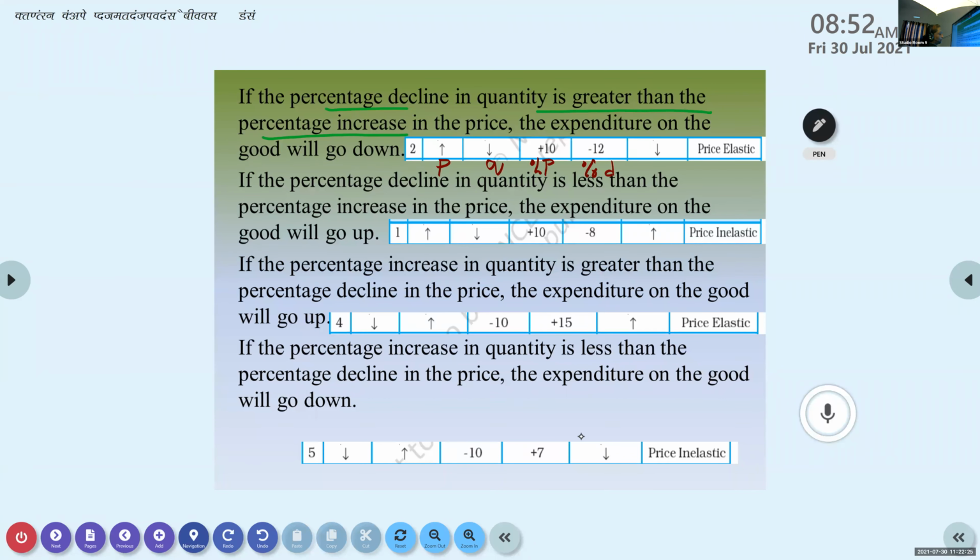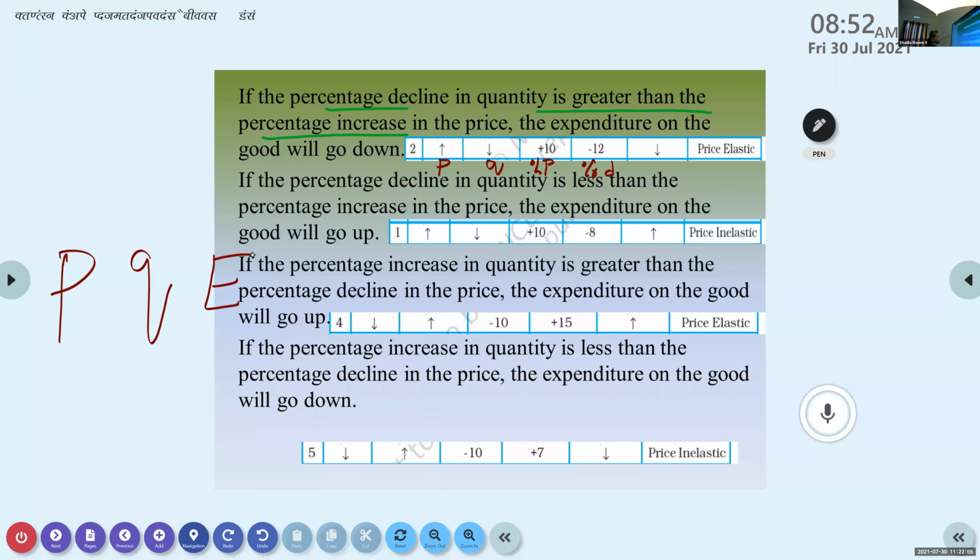Now, to easily remember, you can represent Q for quantity, P for price, and E for expenditure. Okay. Now, P I will write first, then Q, then expenditure. What is happening for the price here? Price is increasing.